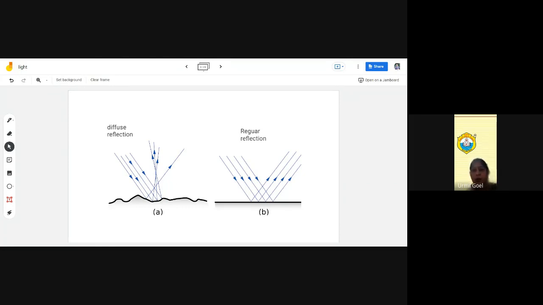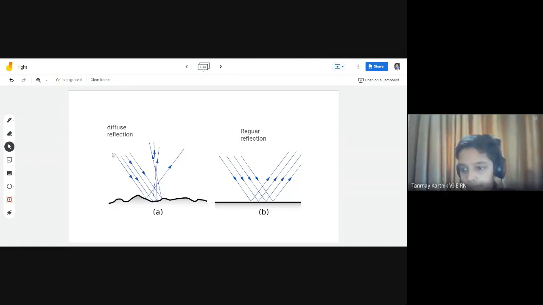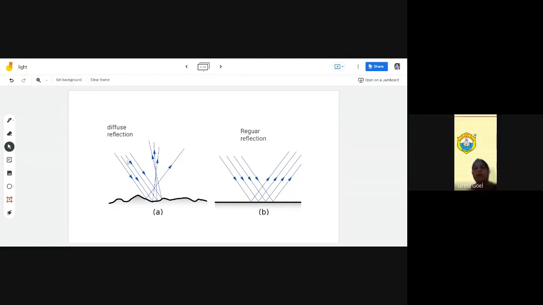So diffuse reflection occurs when the incident rays fall on a rough, irregular or uneven surface. Clear?